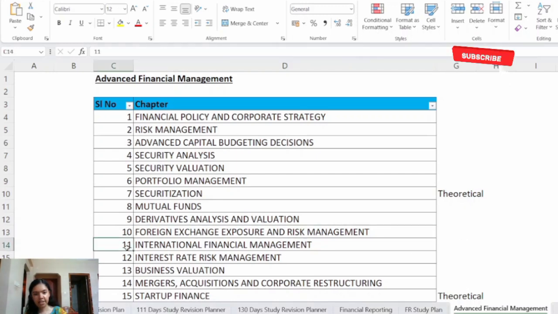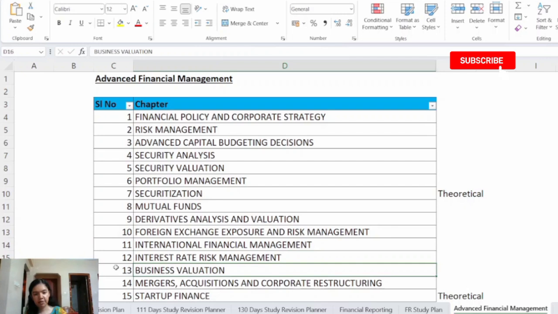Then we have chapter number 11, International Financial Management. This is a blend of financial management and international aspects. Some of the key topics under this are adjusted present value and GIFT City concepts. Then we have chapter number 12, Interest Rate Risk Management. Some topics included under this are benchmark rates, traditional and modern risk measurement techniques and swaptions as well.